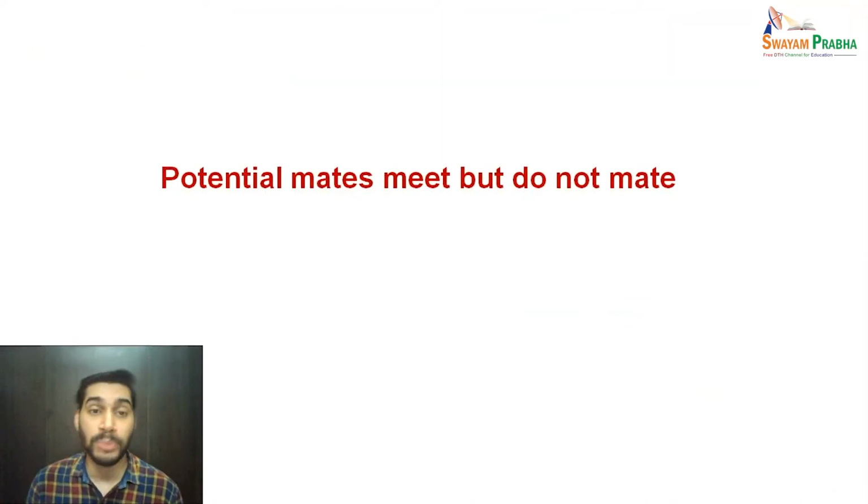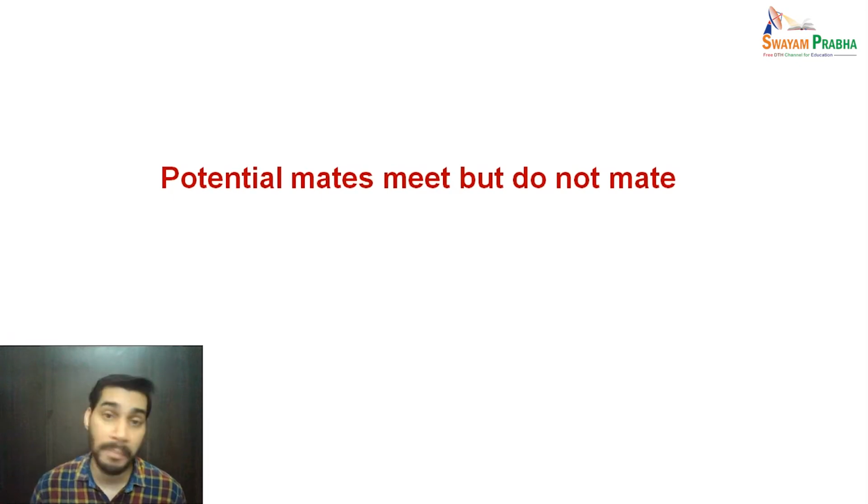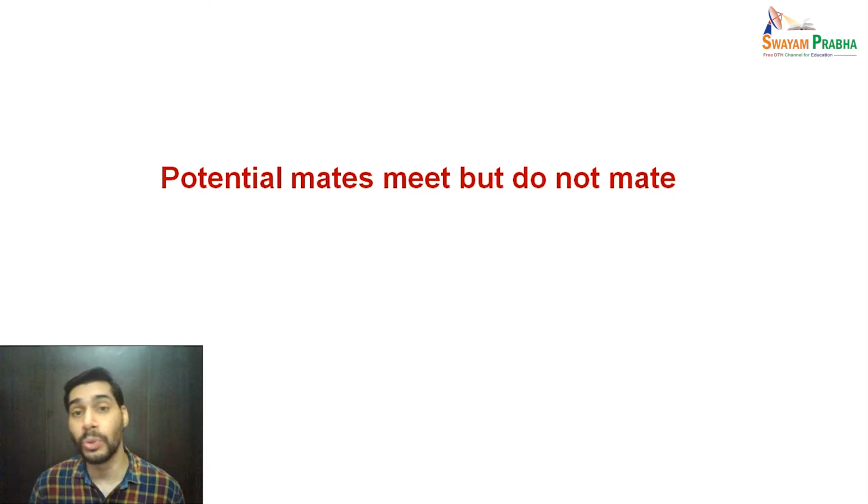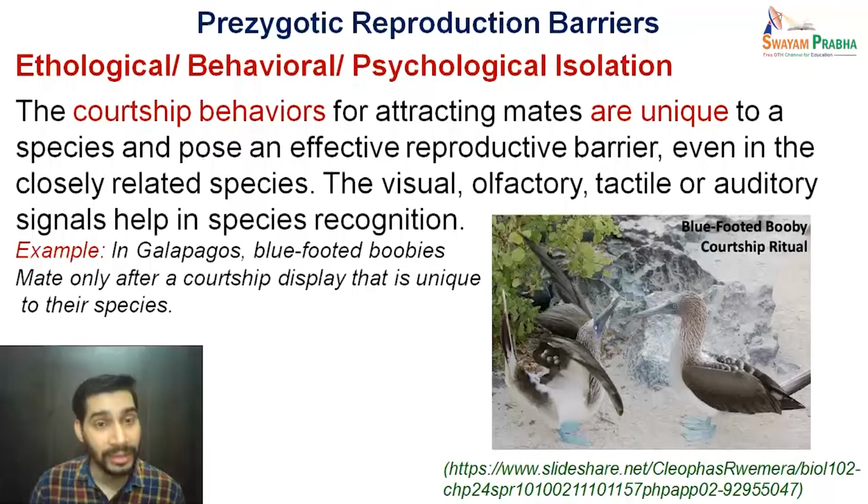Now let us move ahead to the next category where the potential mates have already met with each other. So there is no geographical or habitat or seasonal barriers as such, or they have crossed these barriers. They have met with each other, but they are unable to mate with each other still. What can be the barrier in those kinds of species? That barrier is the ethological or behavioral, or we can say the psychological barrier or isolation.